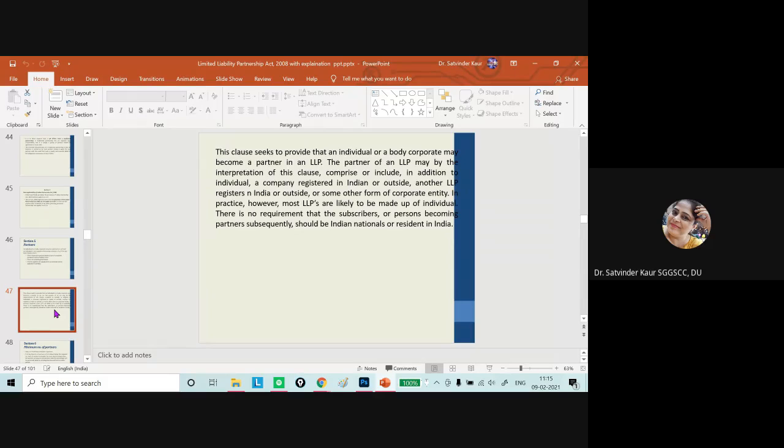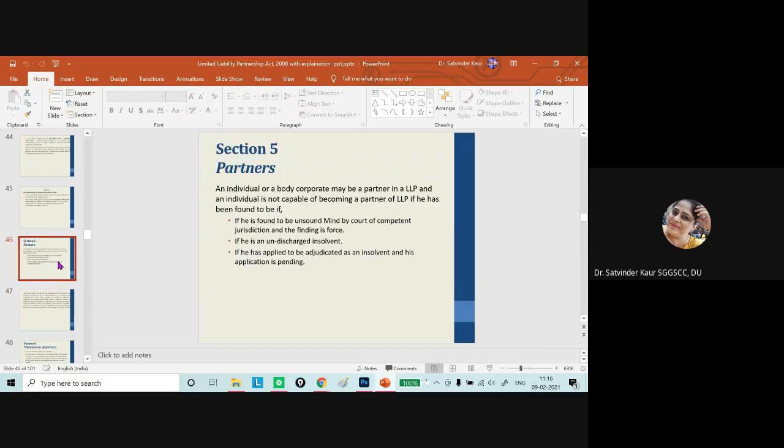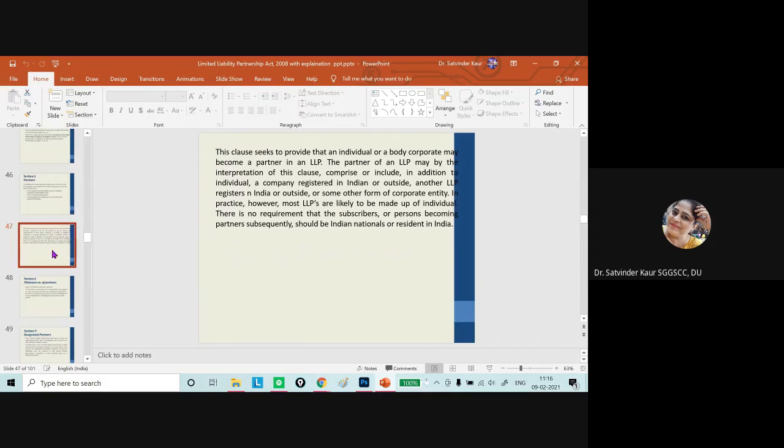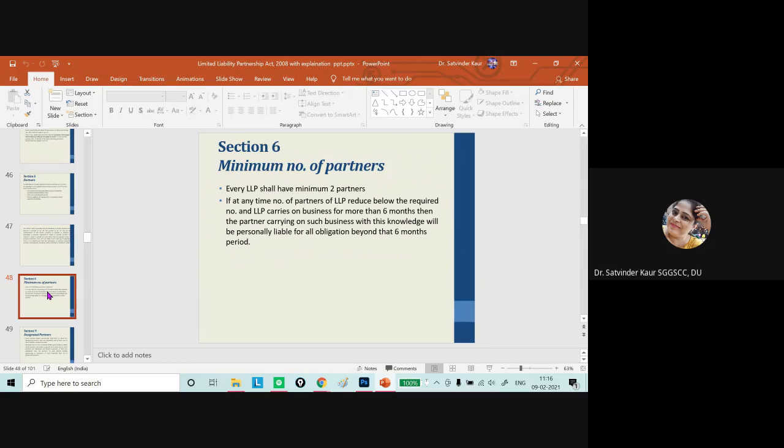So in this particular situation, we have to remember that a foreign national can be part of the particular LLP, body corporates can be part of the LLP, or even other LLPs can be part of the LLP as well. So in this case, a partner must be capable as an individual, and other than individuals, these forms of organizations can also be part of the LLP. Section 6 talks about the minimum number of partners, which is 2, and maximum there is no limit.